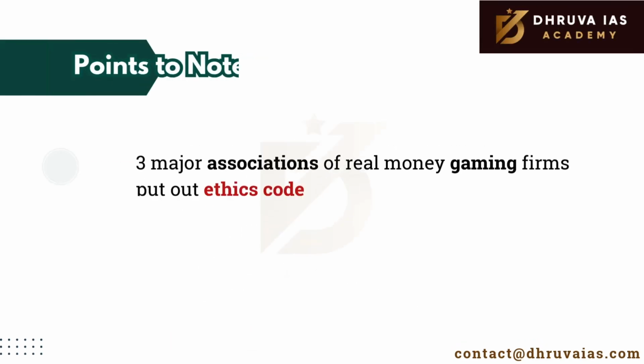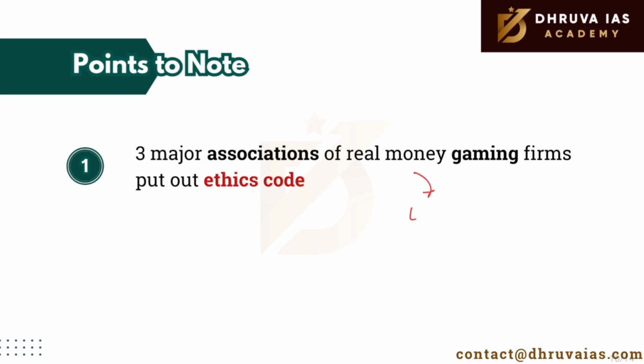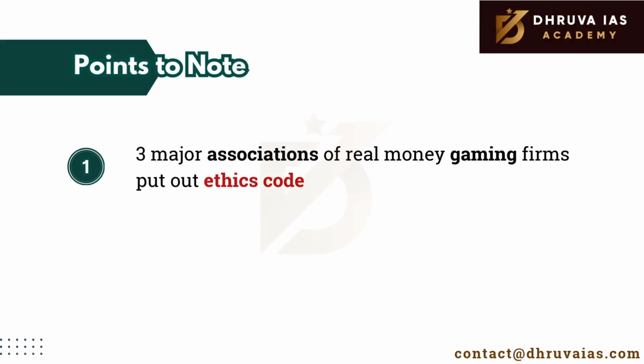Next one, coming to the points to note, today we have an example that is related to the ethics paper. The decision of 3 major associations of gaming firms to put forth an ethics code is a very welcome step when we talk about transparency and accountability.